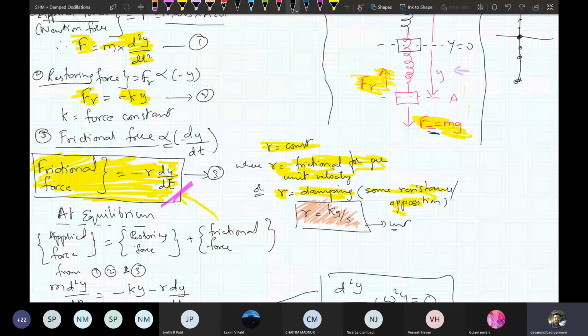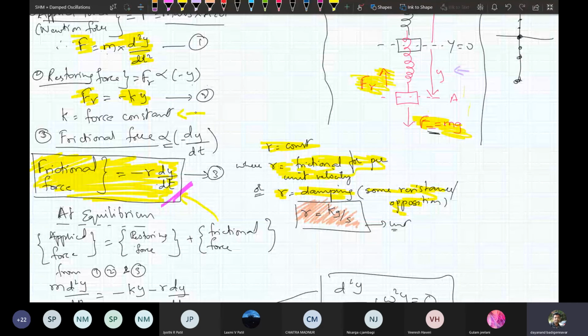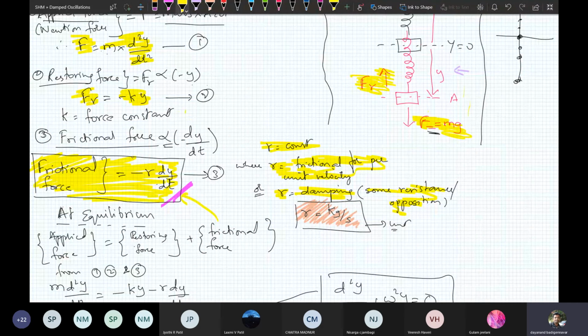Don't take it as spring constant. Okay, this is very important. Don't take it as the spring constant. You only take it as force constant. Why? Because it is a generalized equation for SHM, not particular for a spring mass system. After that, you can find the frictional force.